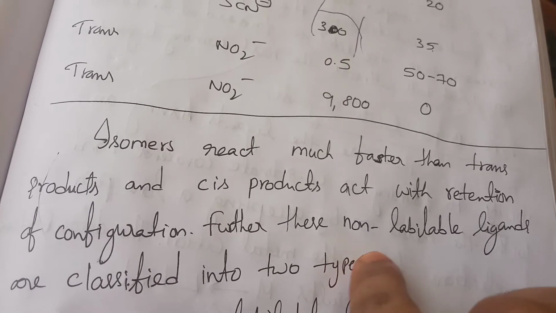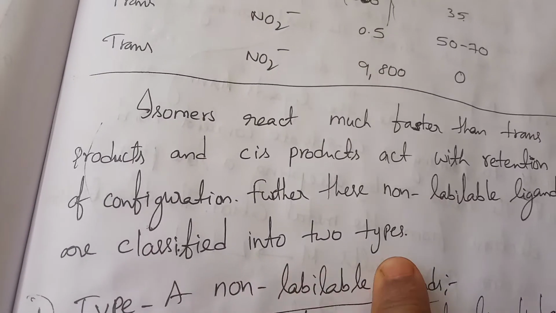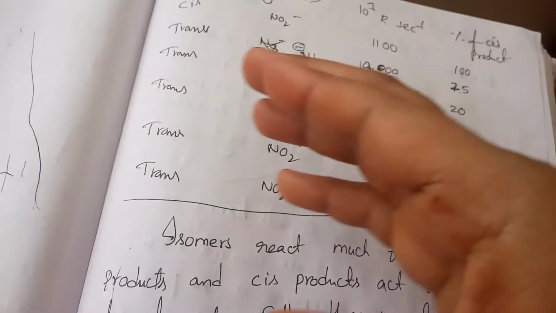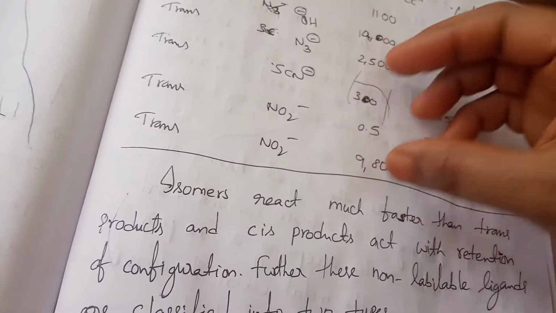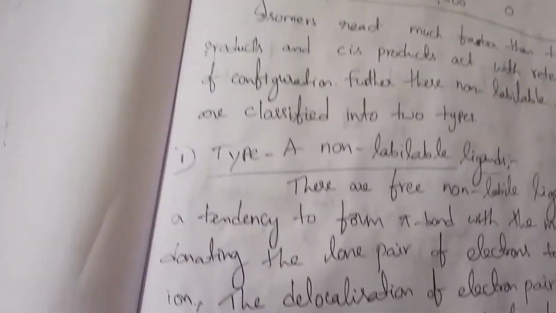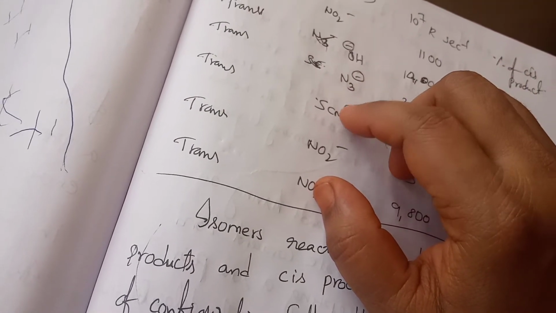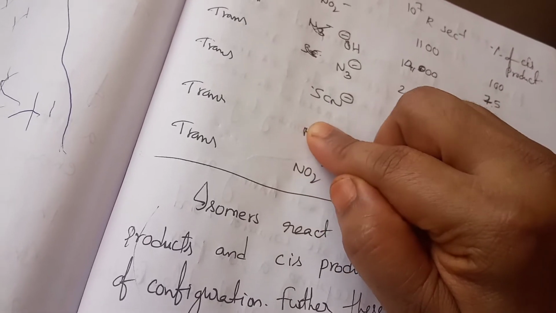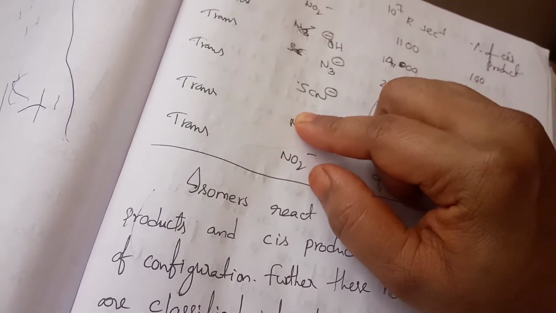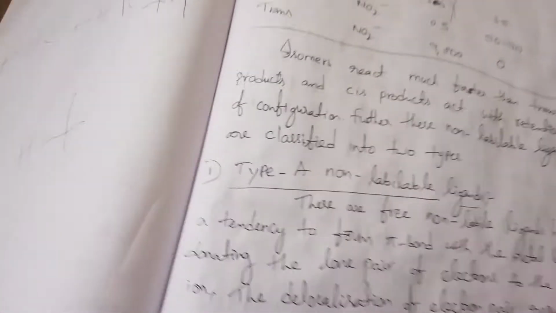Further, these non-labile ligands are classified into two types. Why in the trans position do we have a lower rate of reaction, and in the cis position a higher rate of reaction? These ligands, OH minus, NH3, SCN minus, chloride, and NO2 minus, are again classified into class A and class B.